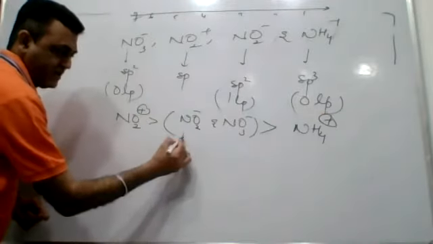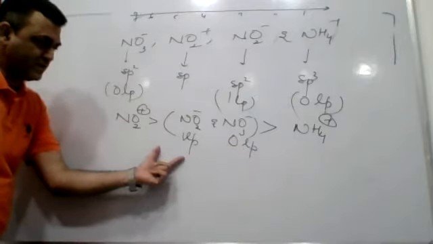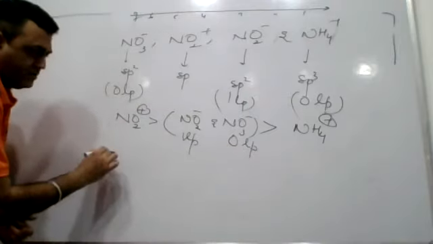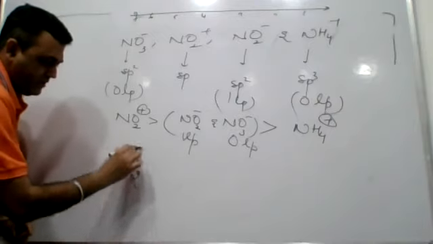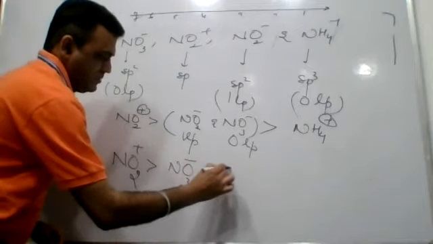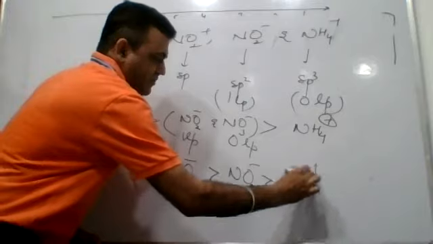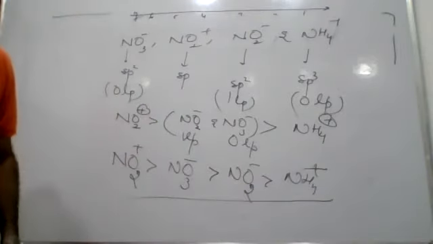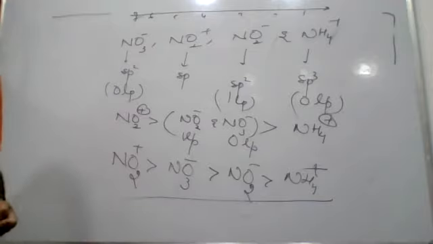Now, this contains 1 lone pair. It is 0 lone pair. So, with the increase in lone pairs, repulsion will increase. That way, this is a lone pair बढ़ेंगे बच्चे बॉन्डिंग कम होता जाएगा तो हमारा परफेक्ट ऑर्डर बनेगा ये. NO2 negative and then NH4 positive, right? Arrange. So that way its option will be marked accordingly. It will be B marked. Right.